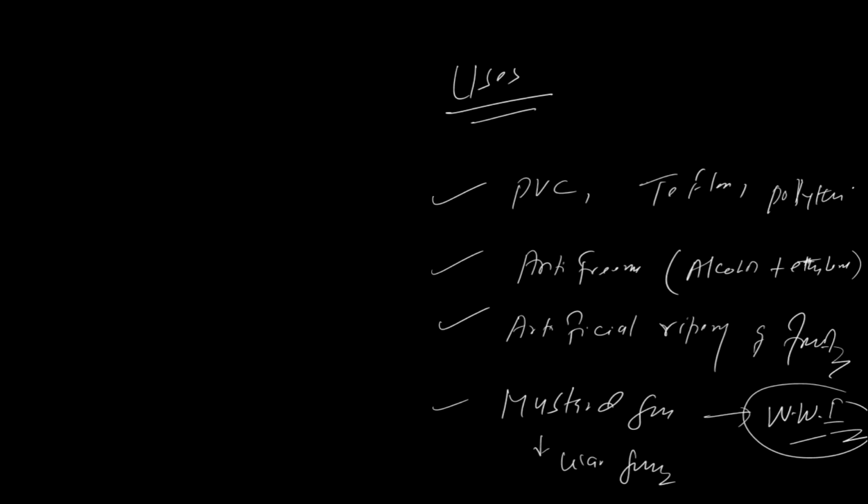Now I'm making a flow chart for you, so that it will be very easy and good for remembrance purpose. The mechanism of Markovnikov and anti-Markovnikov we will discuss in a short video later on. Now I'm giving you a flow chart of properties of alkene.